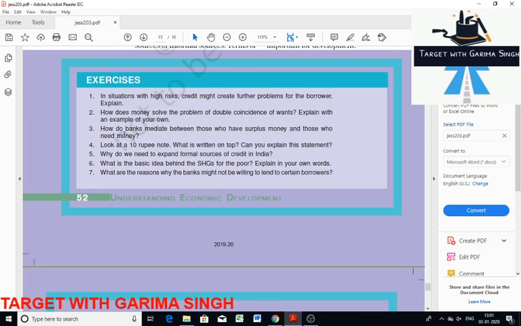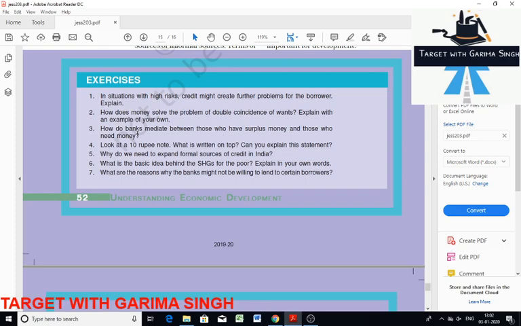Next is: how do banks mediate between those who have surplus money and those who need money? This we have discussed in the second function of money, that is, deposits with banks. So banks keep a small portion of deposits as cash, that is 15%, for themselves to pay the depositors on demand. They use the major portion of the deposits to extend loans to those who need money. In this way, banks mediate between those who have surplus money and those who need money.